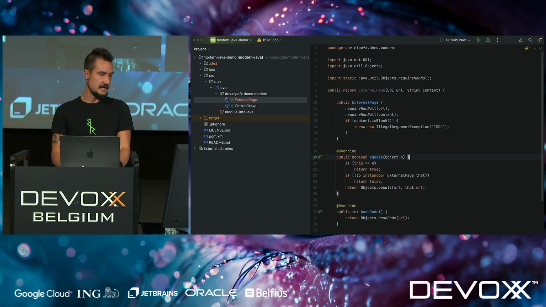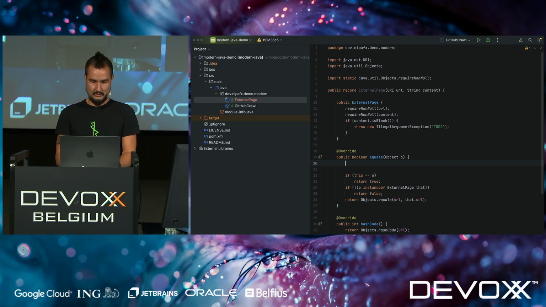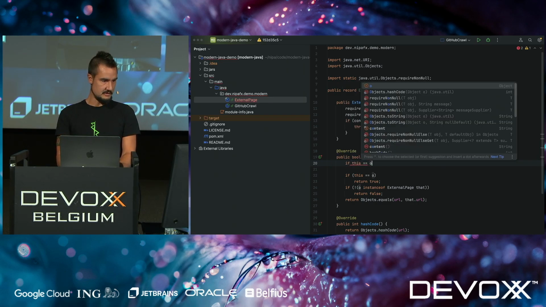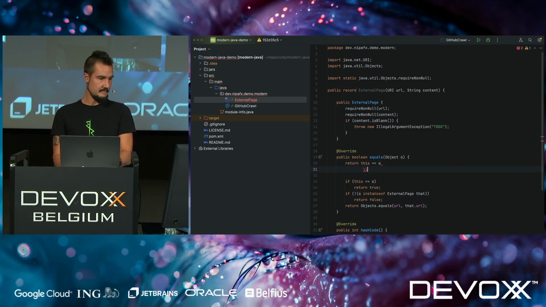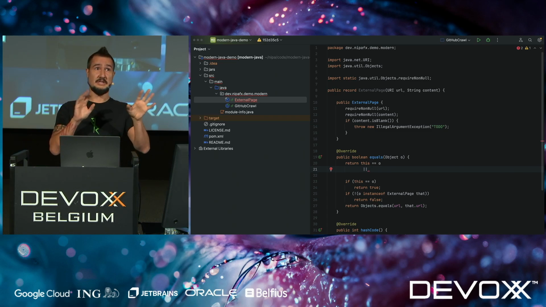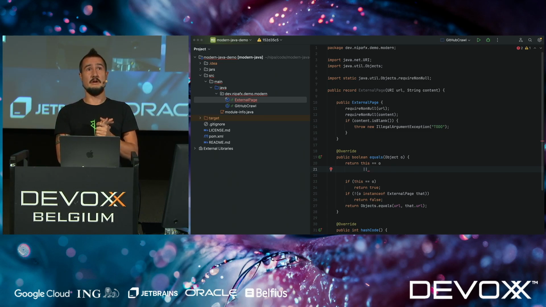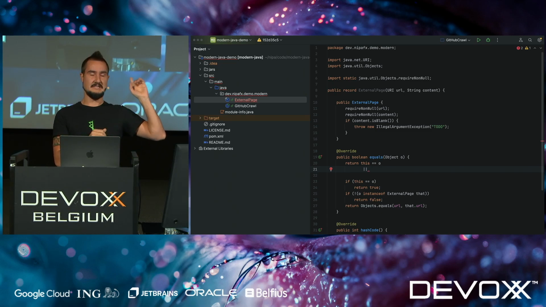And this also gives me the chance to show you a little bit of a cooler implementation of equals. We can do the "if this equals o" check if we really want to. Well, sorry, not if, return. So return this. And then we can use the instanceof pattern matching here. Now, instanceof in equals, for some of you, there are probably some alarm bells ringing. That's really only reliably safe, unless you jump through a lot of extra hoops, if the class is final. Records are final, so that's perfectly fine here.